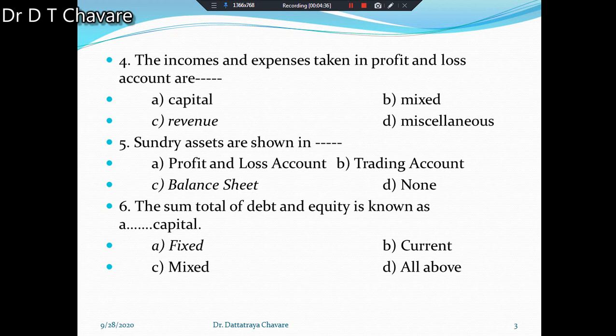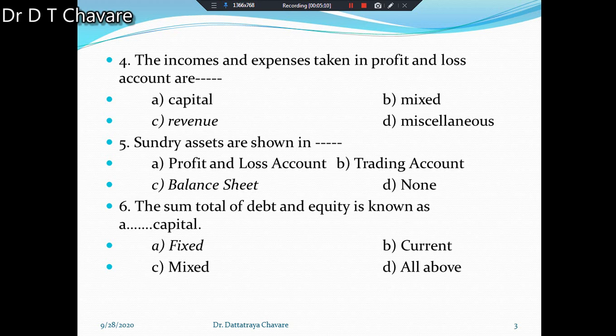Then the fifth probable question. Sundry assets are shown in dash dash. A simple question. In which statement are they shown? Sundry assets are shown in the balance sheet, because assets and liabilities are recorded in the balance sheet. That's why your proper answer will be balance sheet.